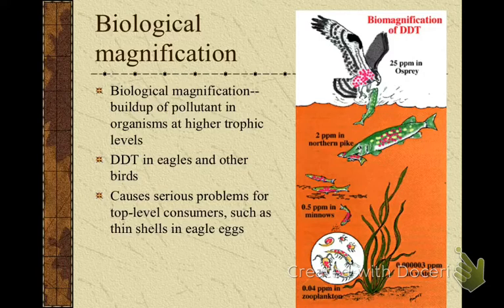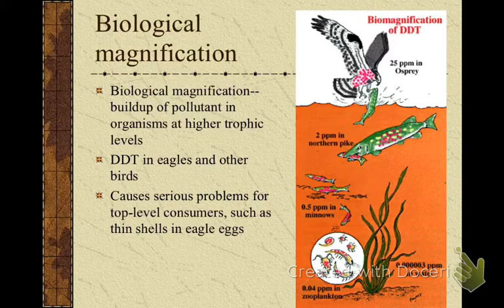The problem is that runoff would go into the water and the soil. This is an example of lake runoff, and the DDT would get into the water. Do we know what ppm stands for? Parts per million. So if you look at the water, it doesn't look like it's that bad.